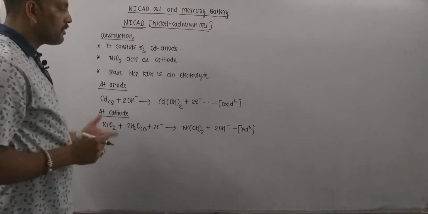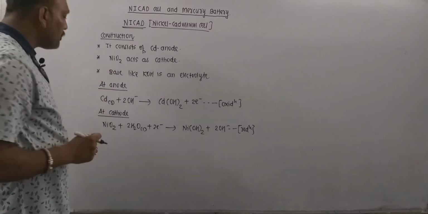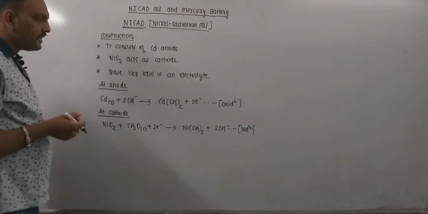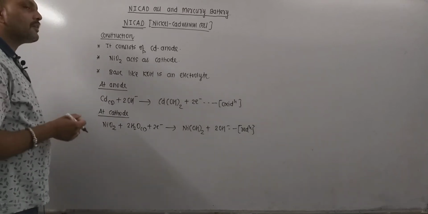Now we need to add these two in order to get the net cell reaction taking place inside the Nicad cell.